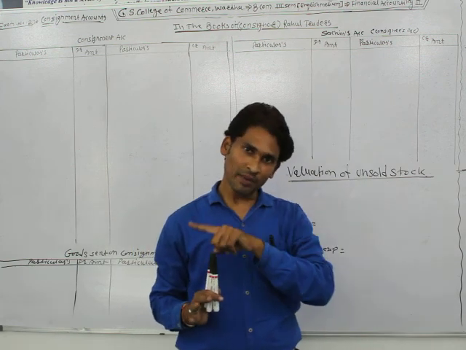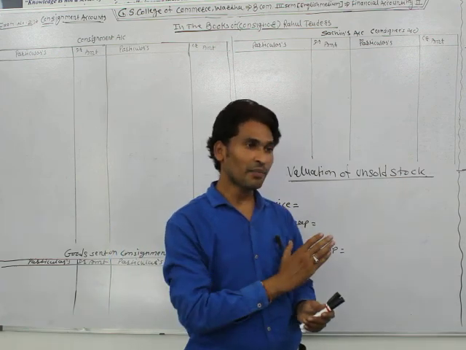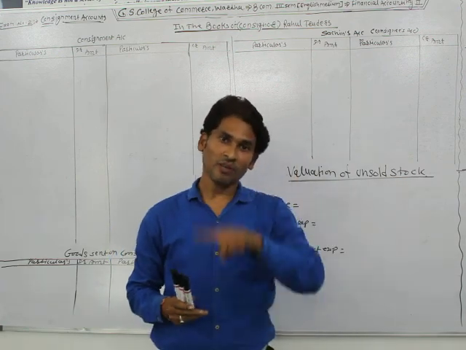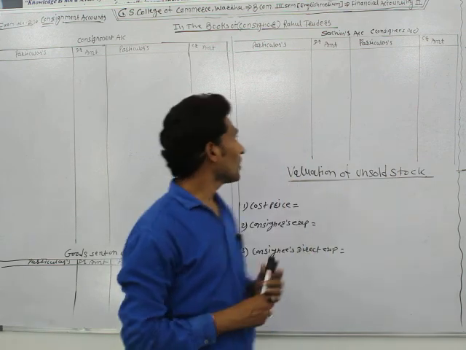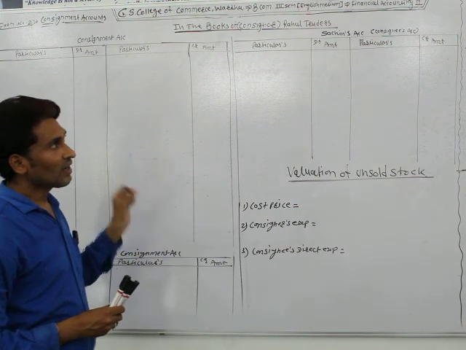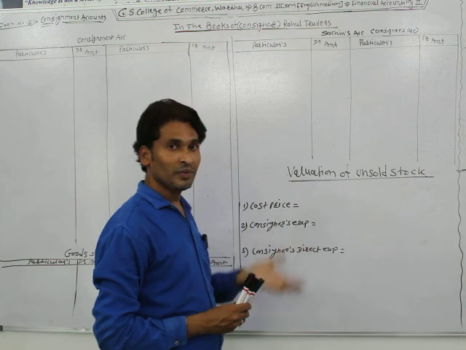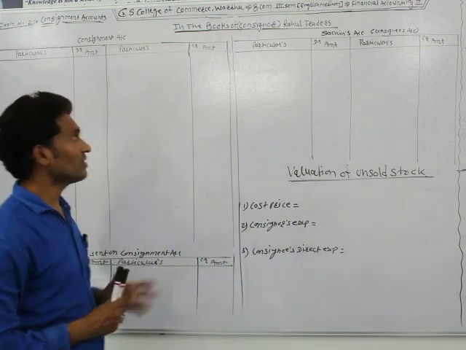In the previous example they gave the per unit cost price, but in this example they have given the total cost price of the consigned goods. So the first transaction is that Rahul Traders Varda consigned the goods to Sachin of Nagpur. It means Sachin is the consignee and Rahul Traders is the consigner.